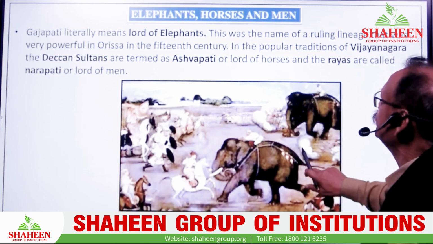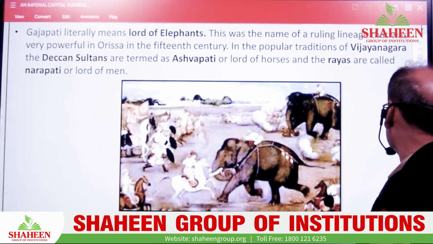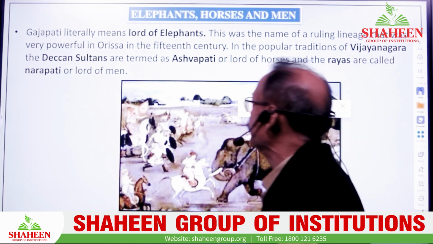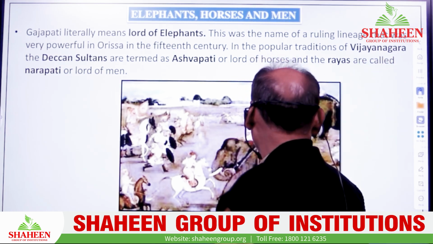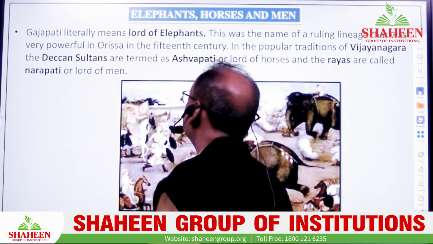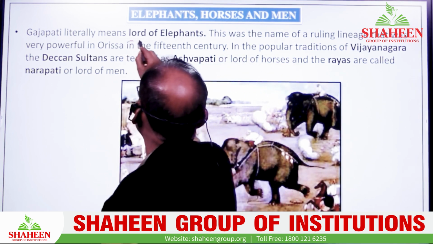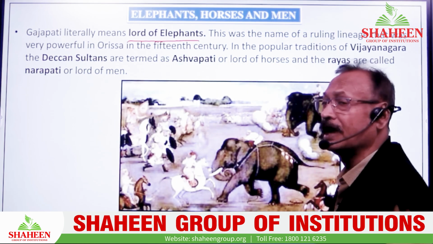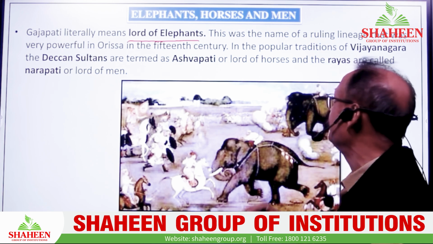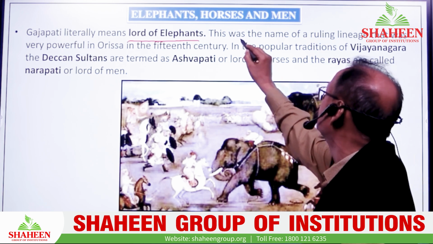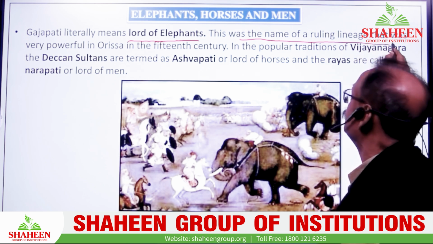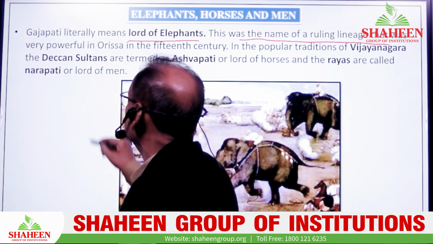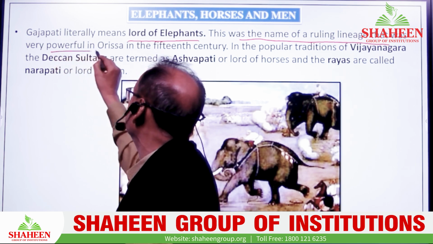We also find the social system, society and cultural life over there. In this cultural life, Gajapati literally means, you have to note down the terms and meanings too, Gajapati literally means the lord of the elephants. And there were very good horses, a good variety of horses, and all the good variety of horses was brought by foreigners, from the region of Arabia and the Persian regions of Samarkand too.